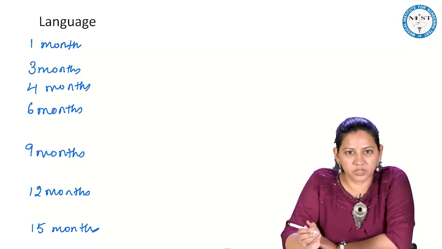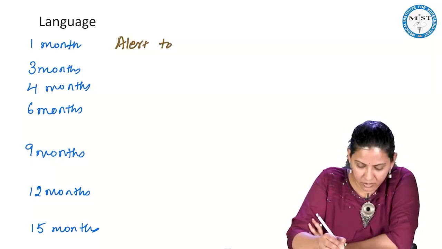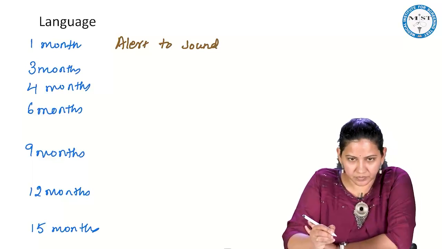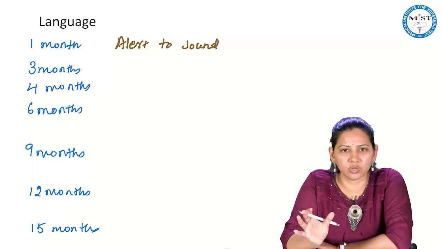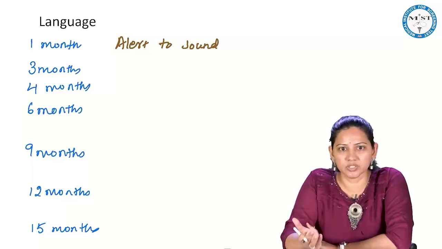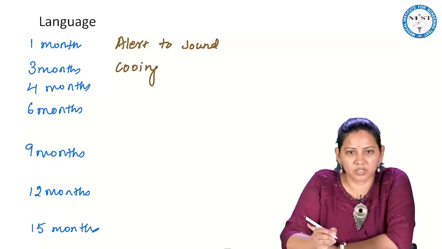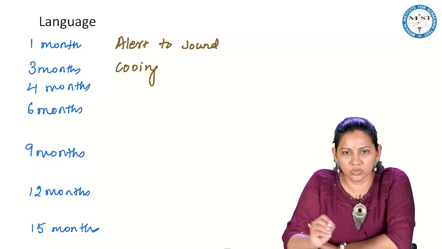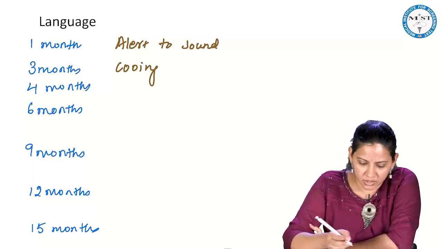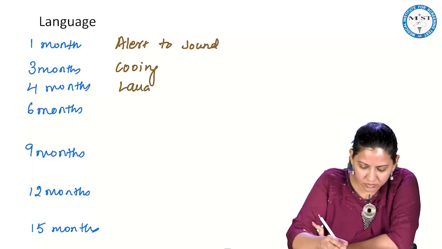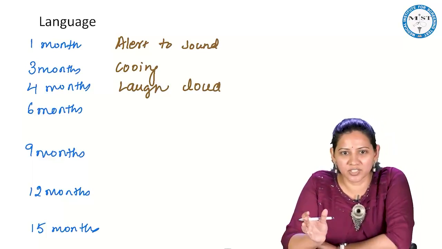Okay. So by 1 month, child will be alert to the sound. Suppose a child is crying, you make some noise, child will immediately stop. Okay, so it becomes alert to the sound. So by 3 months, it starts cooing. Cooing means it starts making noise, the vowels. Then 4 months, it will laugh aloud. As we laugh, it will also laugh. Ha ha. It will start laughing aloud.